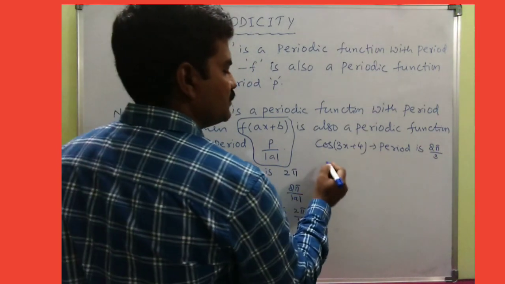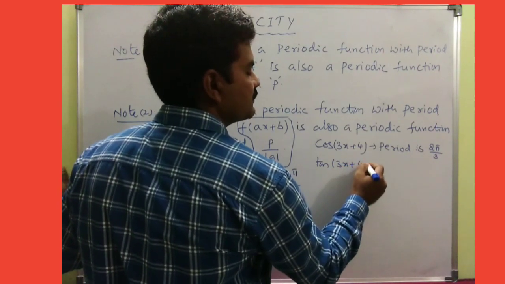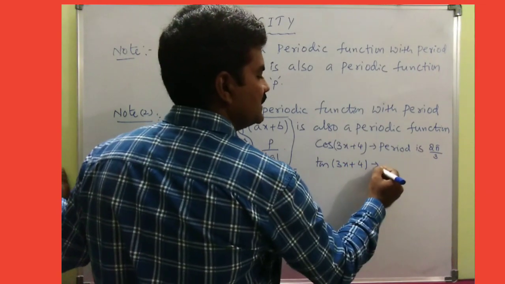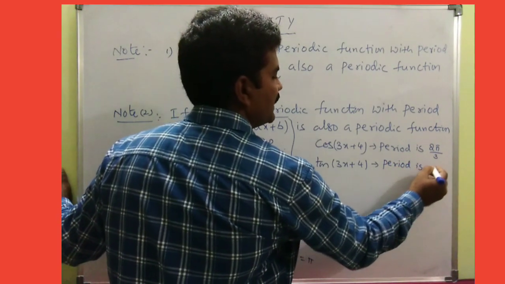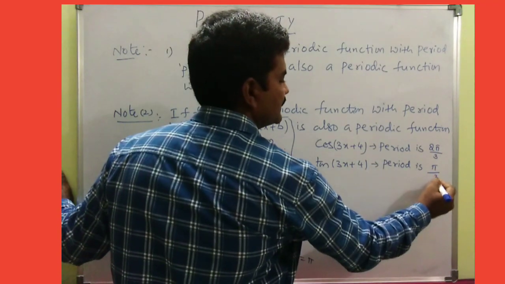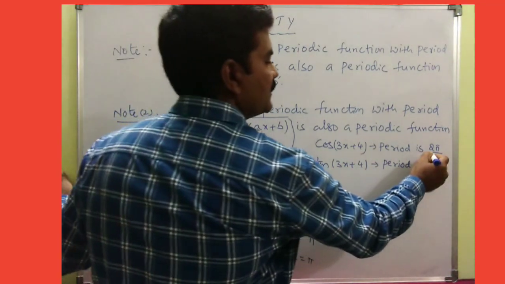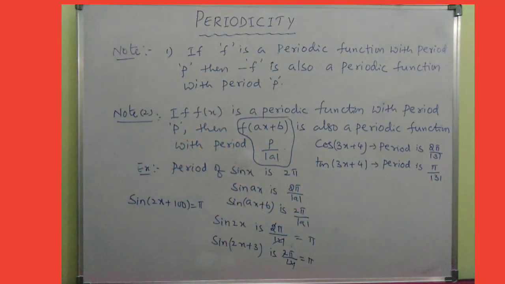Okay. And suppose I want the same with tan of 3x plus 4. You know, basically the tan x period is pi, no? Tan x period is pi. But here pi should be divided by the coefficient, that is by 3. Pi by mod 3. Better you can write mod 3, modulus 3. And finally you need to take only the absolute value. Did you get my point now, everybody?